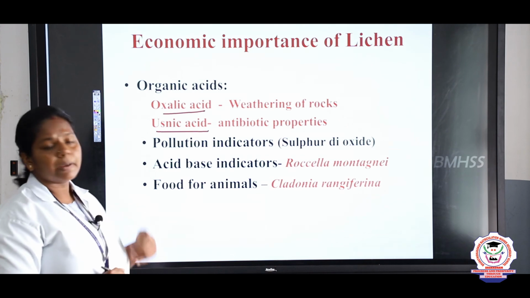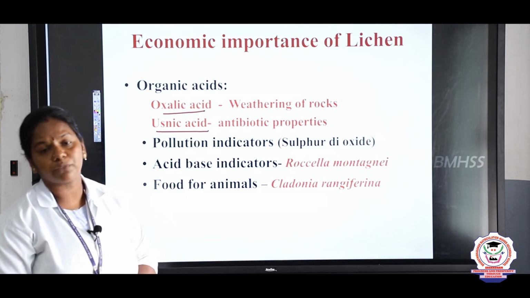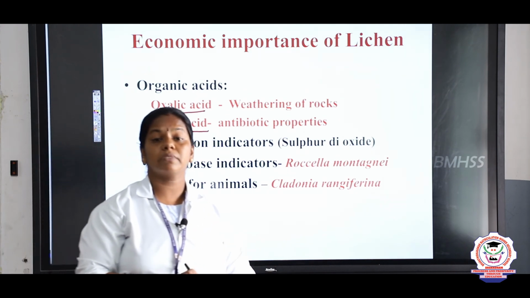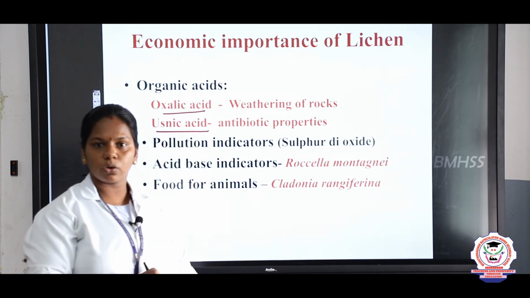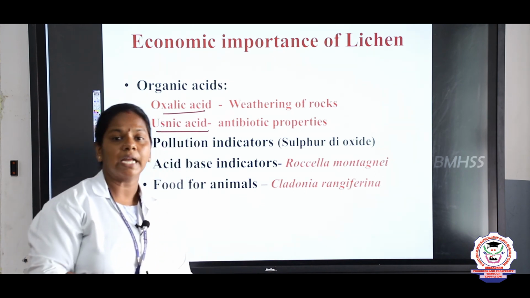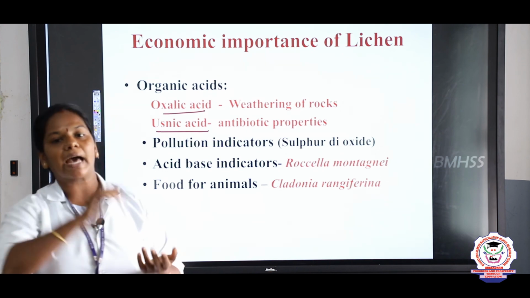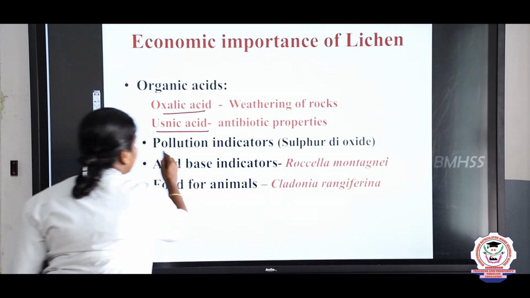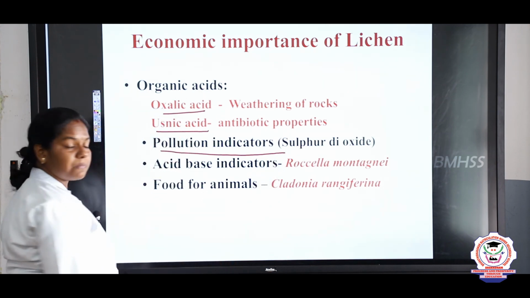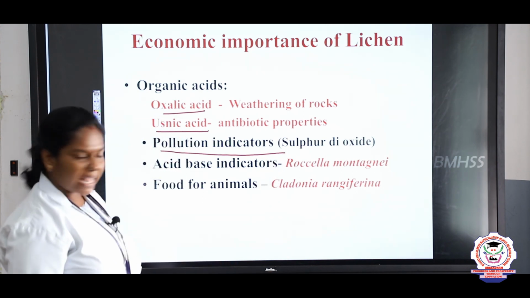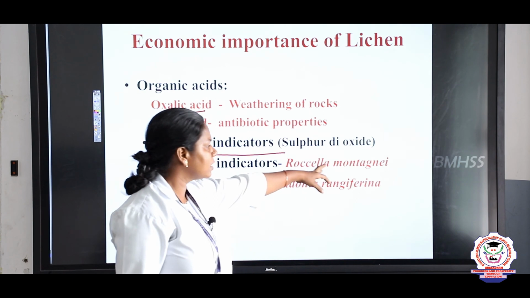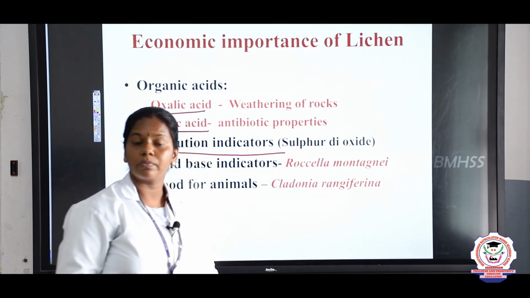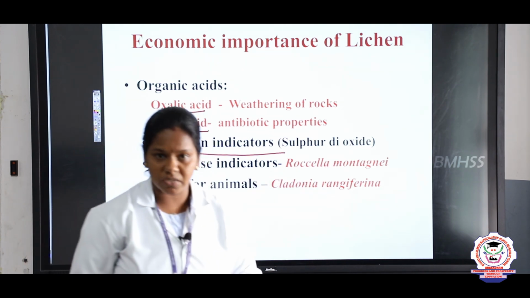Next, some lichens are pollution indicators. They are very sensitive to especially sulfur dioxide. So we can use them as pollution indicators. The lichen gets destroyed when the air is polluted. So we can say this as the pollution indicators. Next, acid base indicators. Some lichens like Roccella montagnei, they are used in the lab to find whether the substance is an acid or a base.